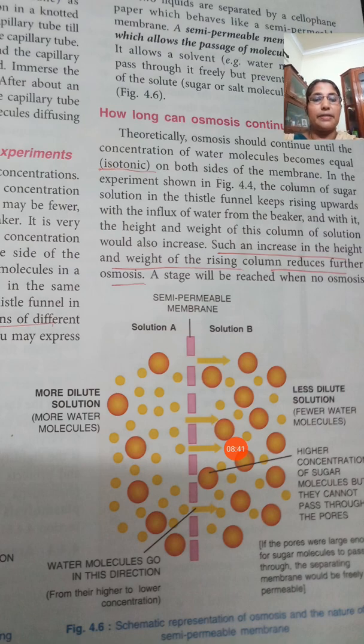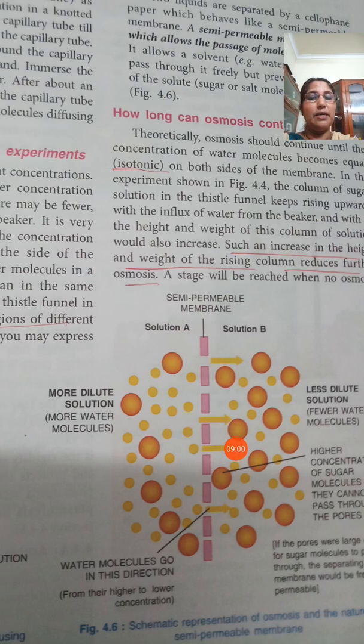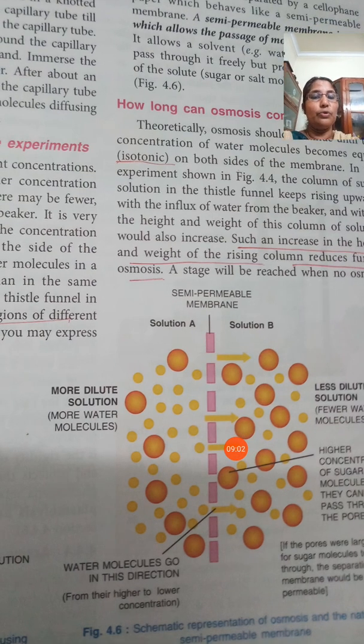It is separated by a semi-permeable membrane. In solution A, the solute is less. That is the more dilute solution, with more water molecules. In solution B, you can see more solute particles. Here water is less.